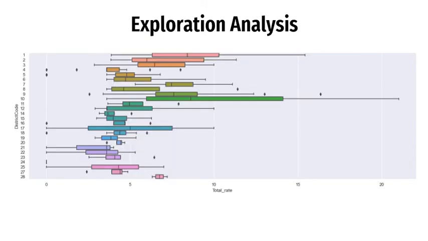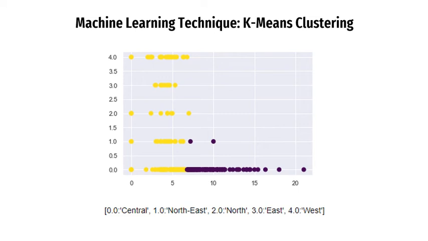Since most car parks are in the central, we want to know the price ranges for the different districts. From the box plot, it shows that District 10 has the highest median. The car park rates at Ardmore, Bukit Timah, Holland Road and Tanglin are more expensive. The machine learning method used is k-means clustering. It is an unsupervised learning method to identify clusters of data objects in a dataset.